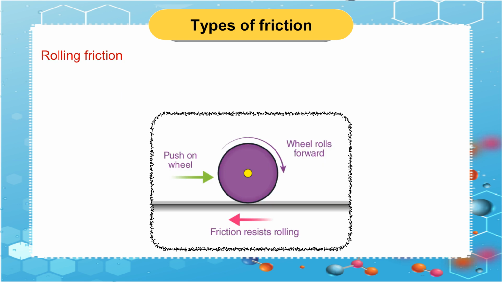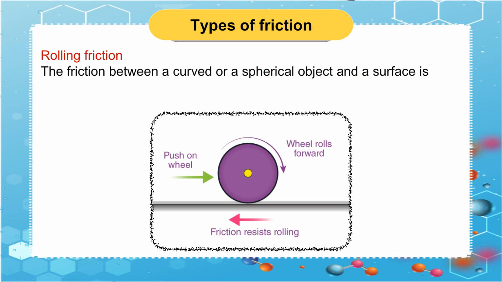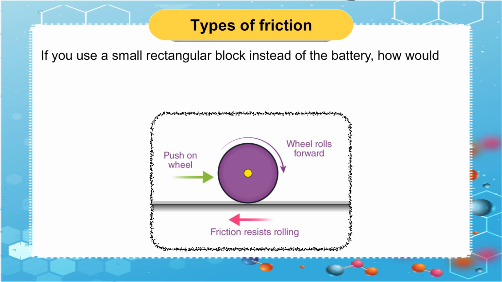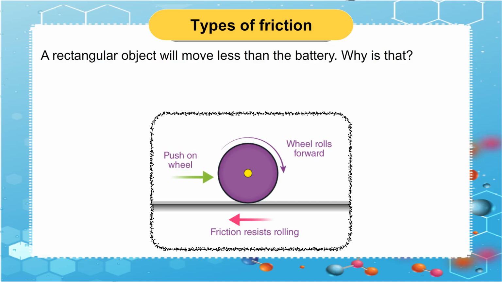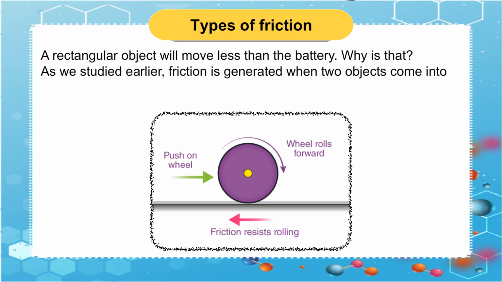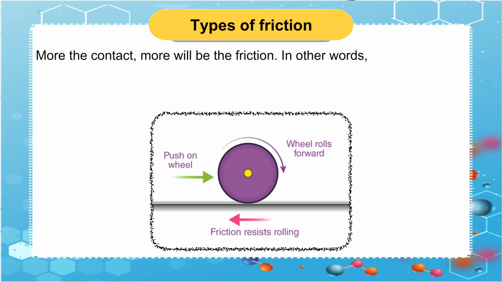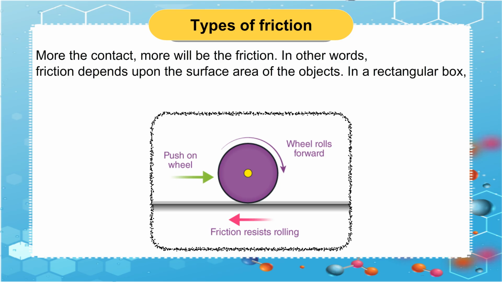Rolling friction. The friction between a curved or a spherical object and a surface is called rolling friction. If you use a small rectangular block instead of the battery, how would your observation change? A rectangular object will move less than the battery. Why is that? As we studied earlier, friction is generated when two objects come into contact with each other.